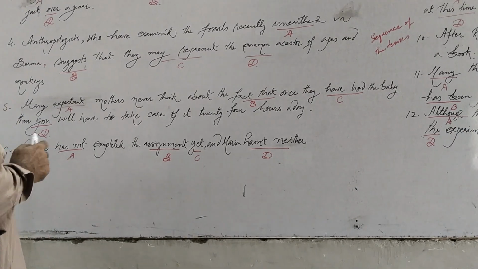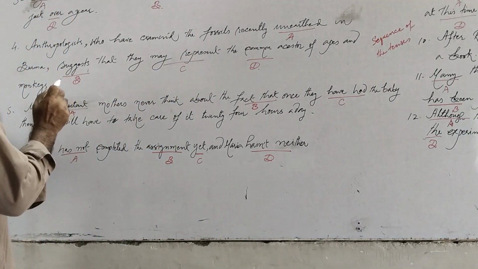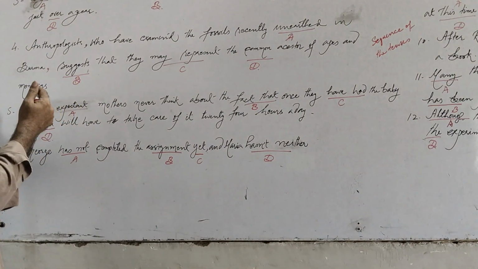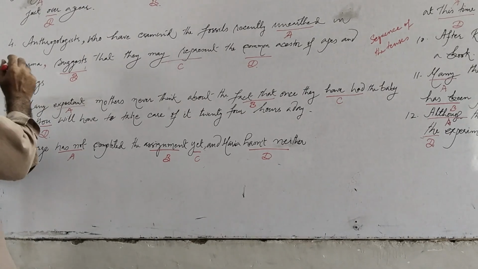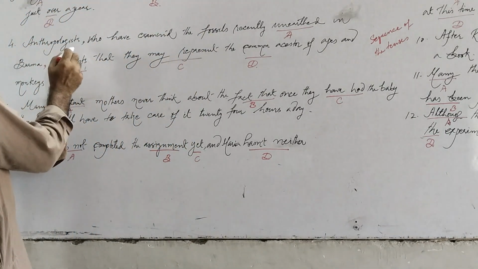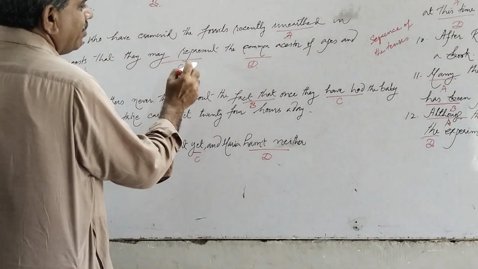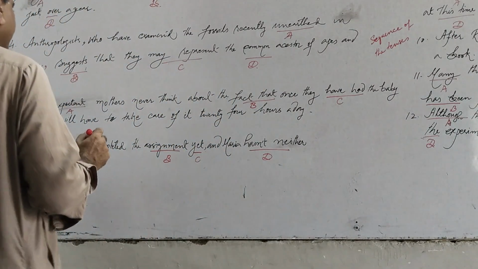So we should set aside the parenthesis which is not grammatically connected to the sentence and which has additional information. So we read without this parenthesis.